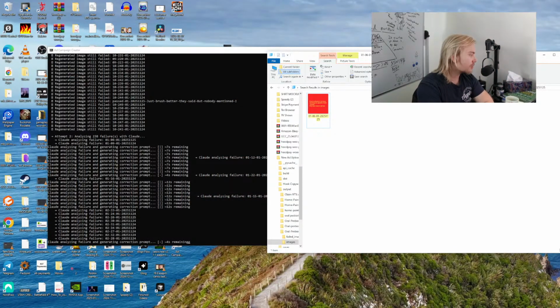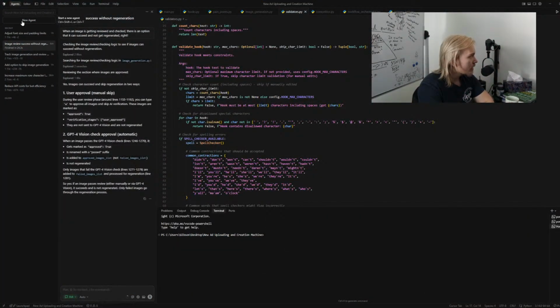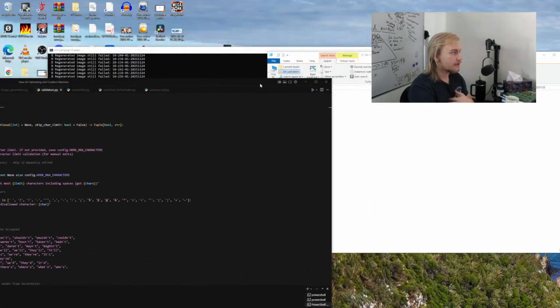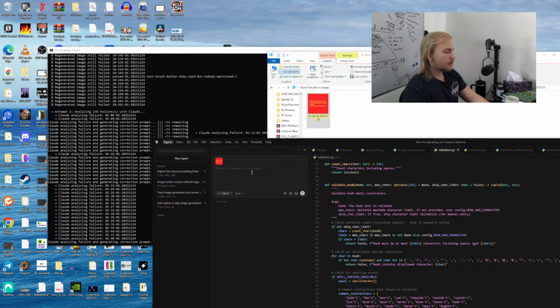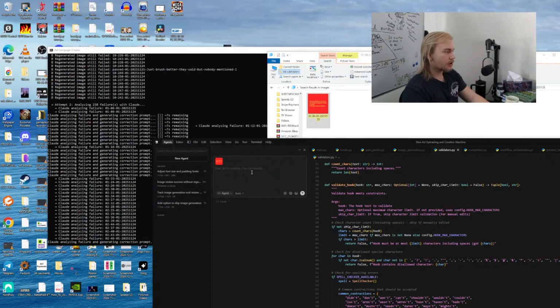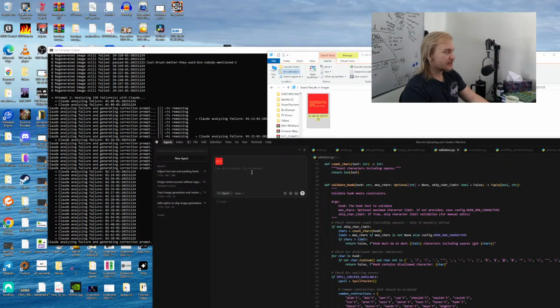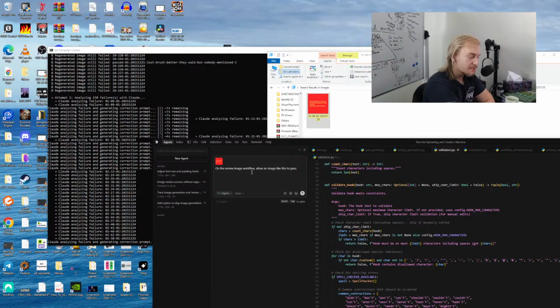We obviously need to lower the rubric again. It's something I've done a couple times, but the rubric is quite strict. On the review image workflow, allow an image like this to pass. Even though it's not perfect, even though the spacing isn't exactly right, even though the font isn't exactly right, it's right enough to not justify a regeneration.